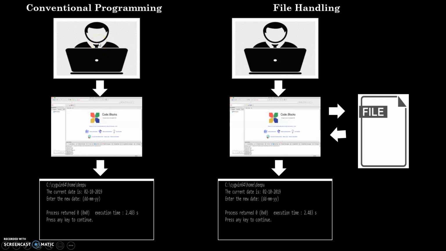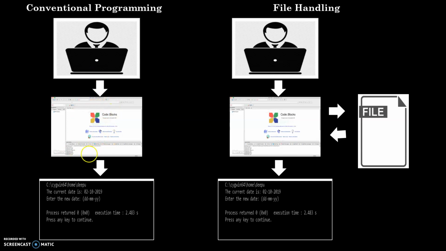In the conventional programming, we have a computer with us. Using the keyboard, we type our program for C programming, and generally we make use of any IDE to type a program, or we can even use the terminal for that. So a user is typing their program on the terminal or IDE. I have shown Code Blocks here.